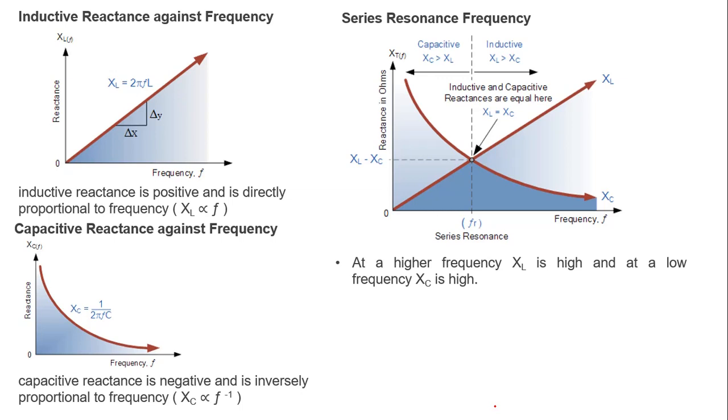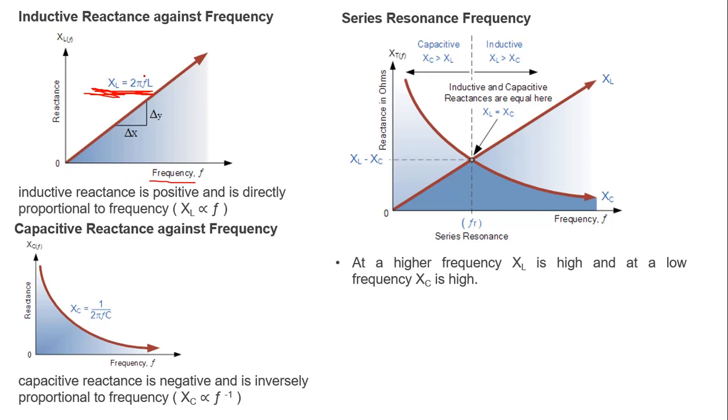Now let us discuss the variation of reactance with respect to frequency. Let us take the inductor first. Inductive reactance XL is equal to omega L, and omega can be written as 2 pi f, so XL is 2 pi f L. Now we are plotting the inductive reactance with respect to frequency.